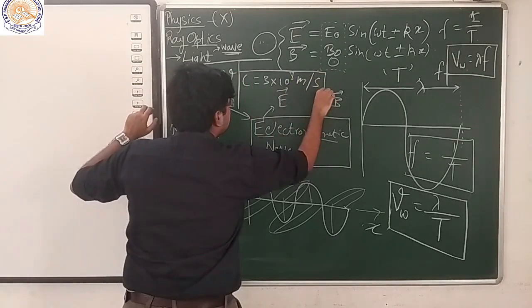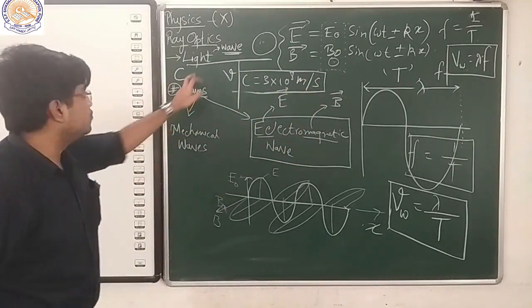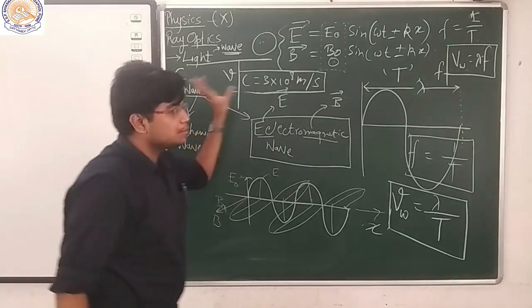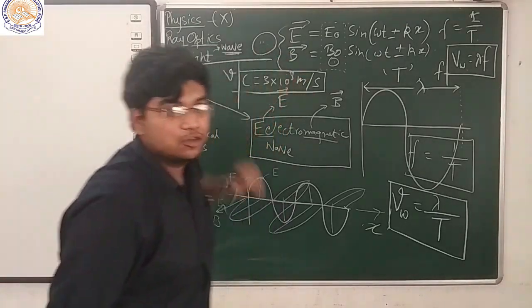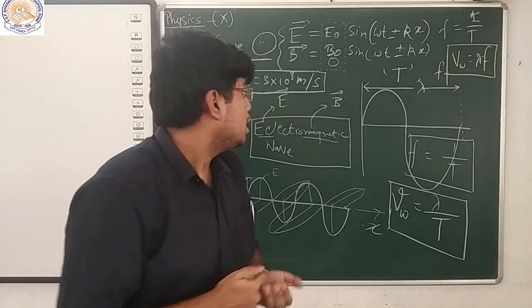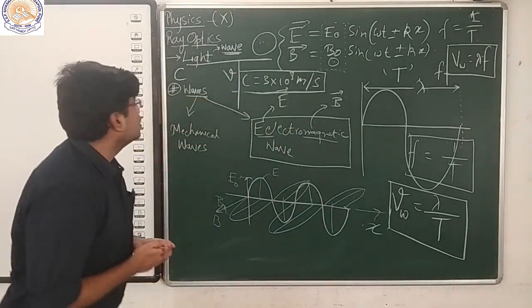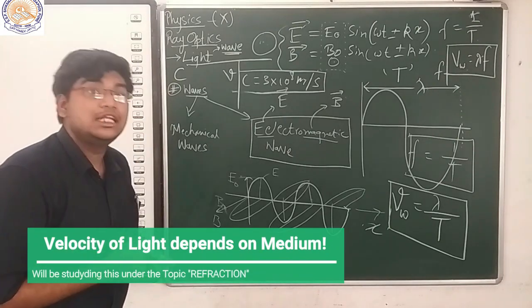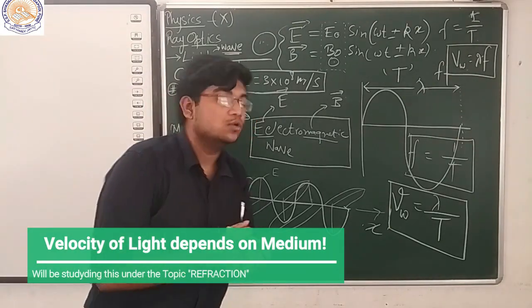This is the speed of light in vacuum, and v may be something but less than this c value. So from this first thing we have concluded that velocity of light depends on the medium too.